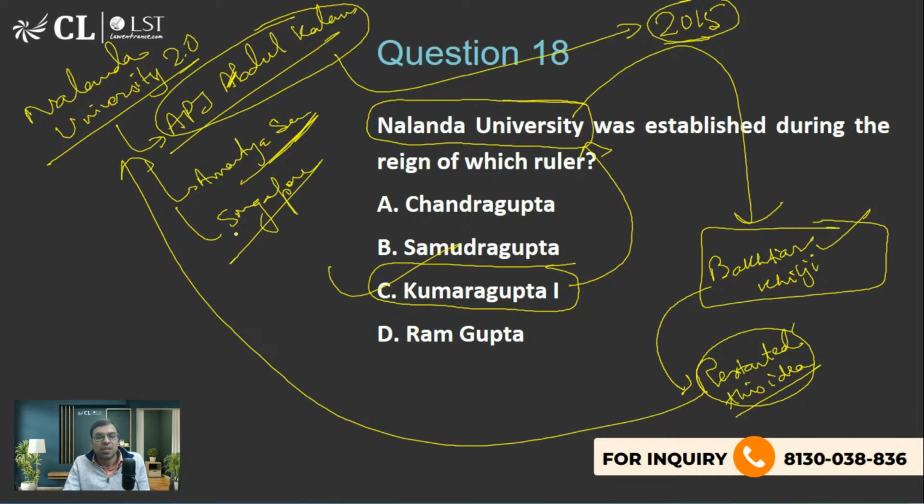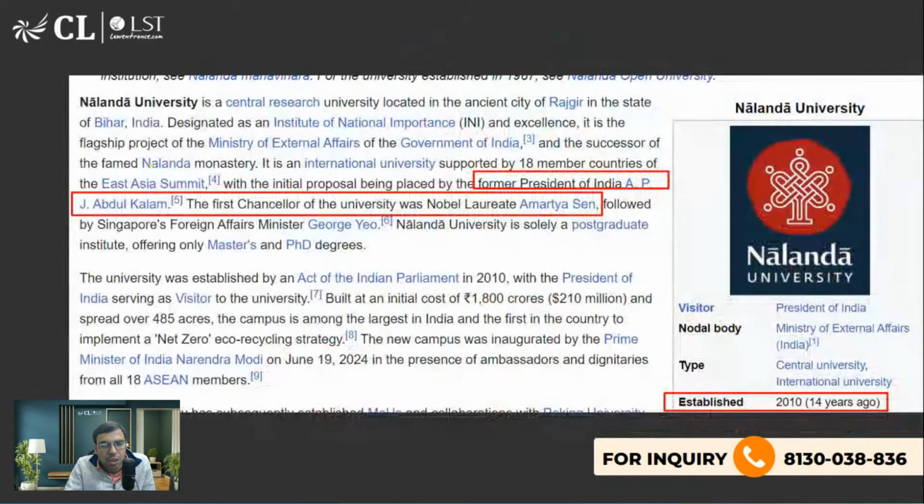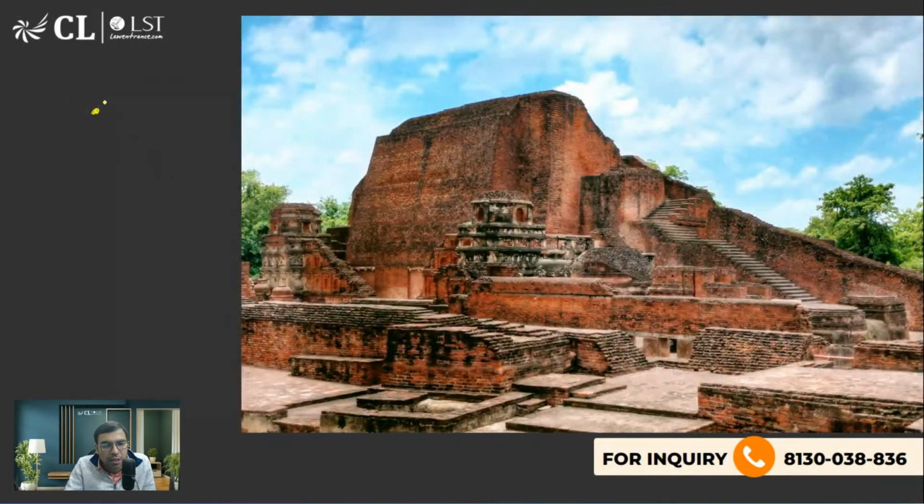So C is the right answer to this question. We have learned this is the old ruins of Nalanda University, and this is actually 100 kilometers from Patna. Let's say this is Patna. Let me show you the map. This is Patna of Bihar. Somewhere here you will find Gaya, near Gaya.